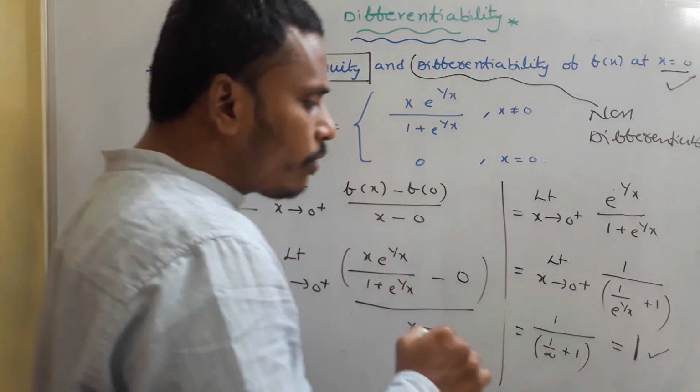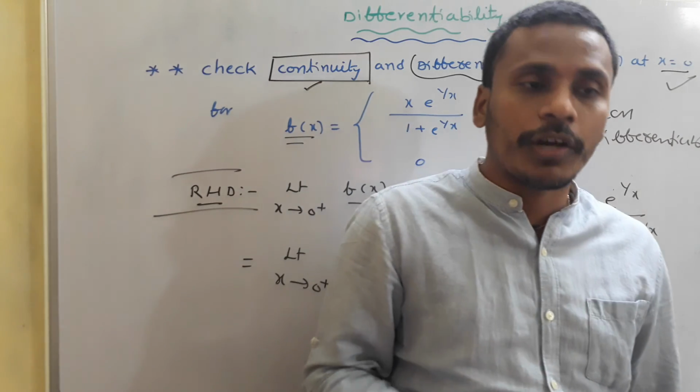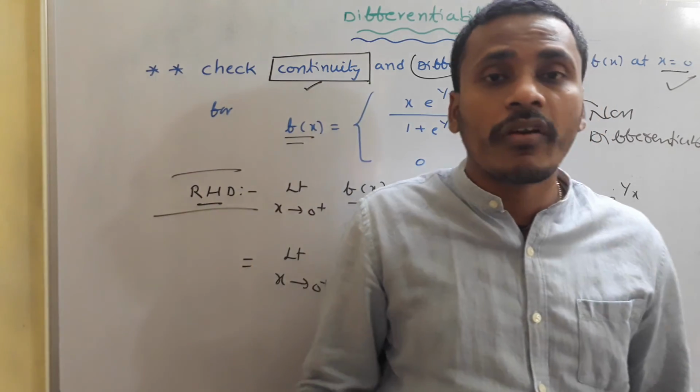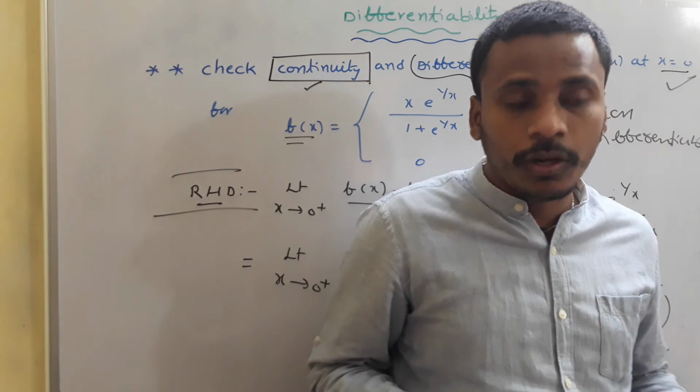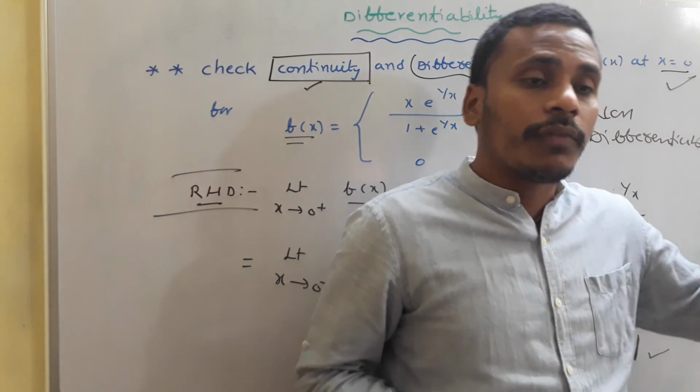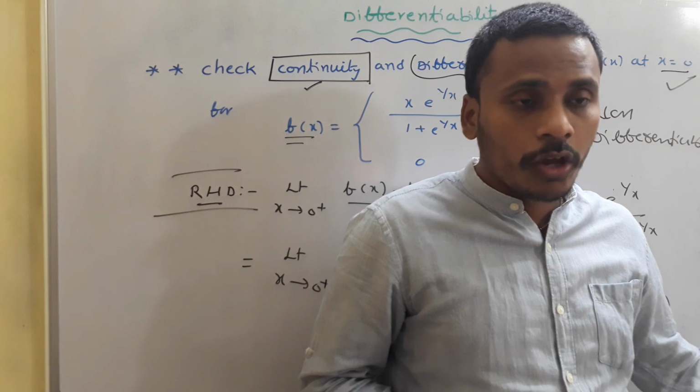So in this way we will check the differentiability of the functions. If the left derivative and right derivative are not equal, then we declare that the function is non-differentiable, or otherwise it is differentiable, and we will find the derivative also. Okay, have a look.